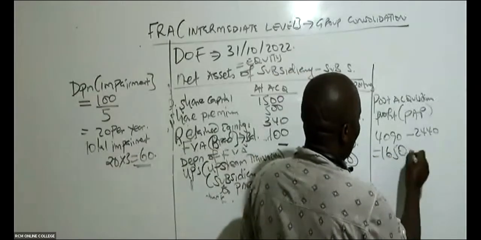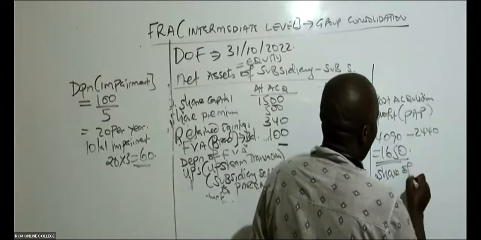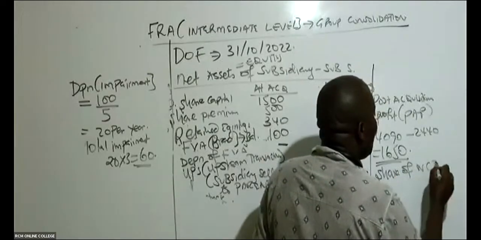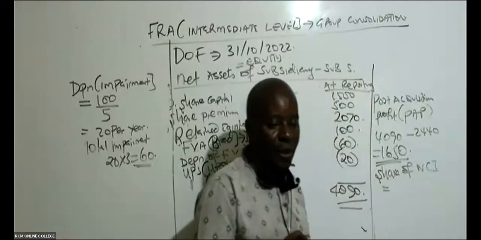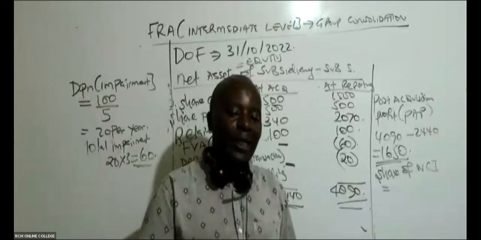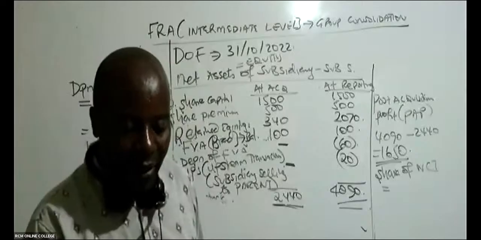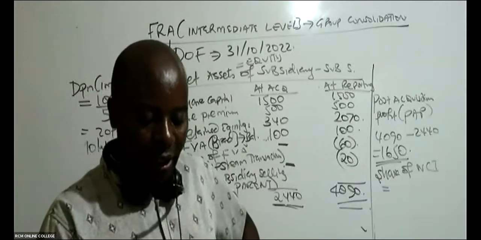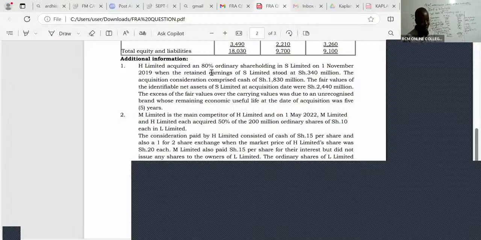Thank you so much. So please give us the share of NCI. NCI, of course, is non-controlling interest. Do you know the percentage of non-controlling interest? Yes, because we the controlling acquired 80%.